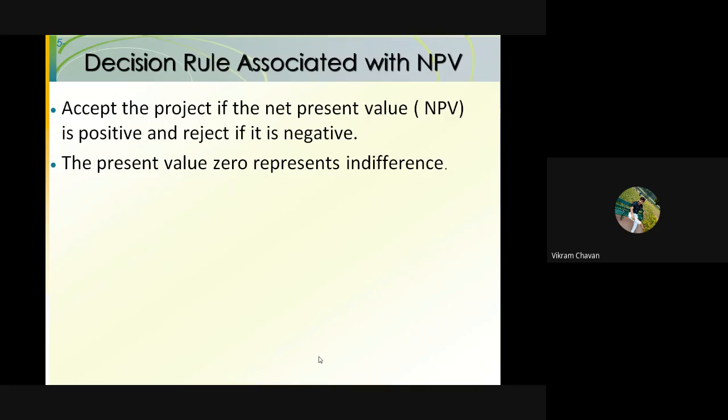If the NPV is negative, then that project proposal should be rejected. If the net present value is zero, then there will be neither a loss nor a profit for the company. That represents indifference; it makes no difference either way.